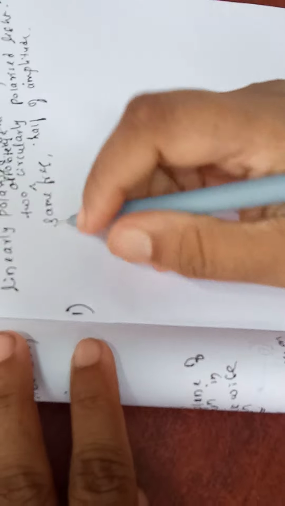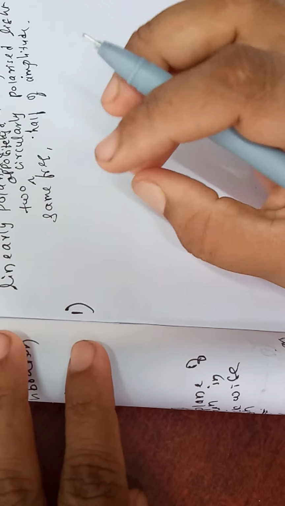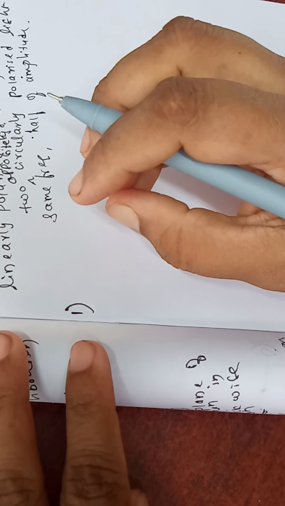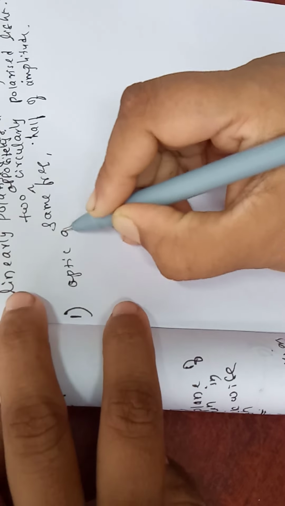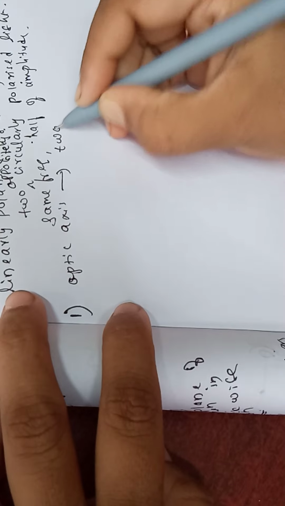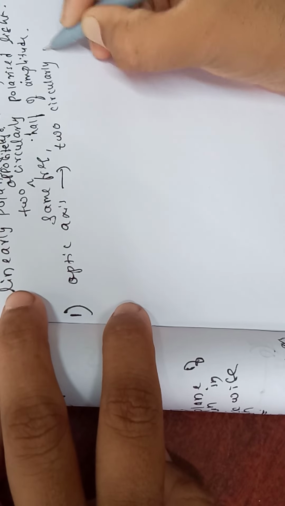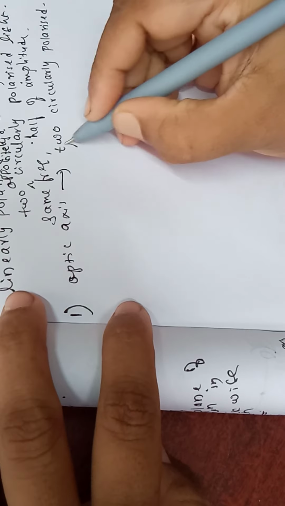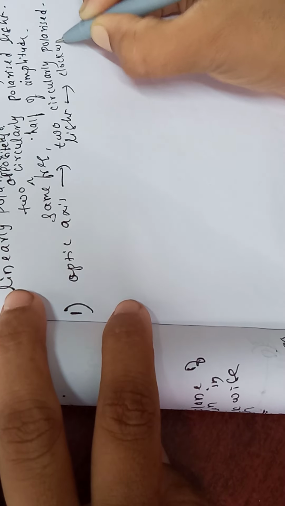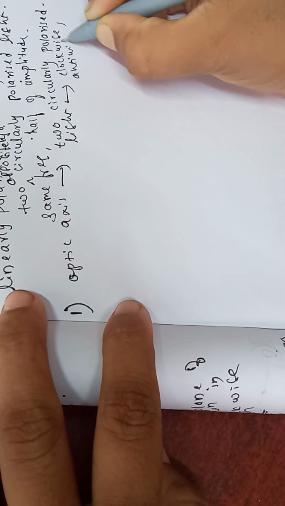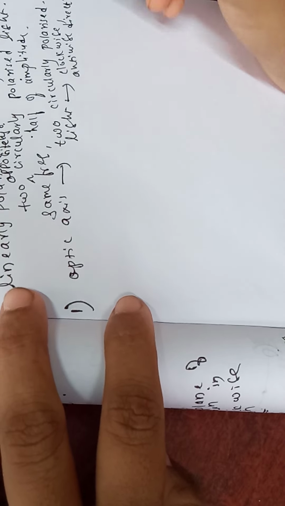Now according to him, the first thing he said is that when a beam of plane polarized light enters into the crystal along the optic axis, it breaks into two circularly polarized lights, with vibrations one in clockwise and the other in anti-clockwise direction, one right-handed and the other left-handed, we can say.